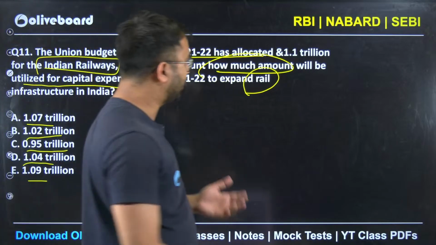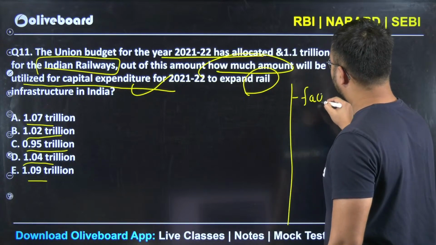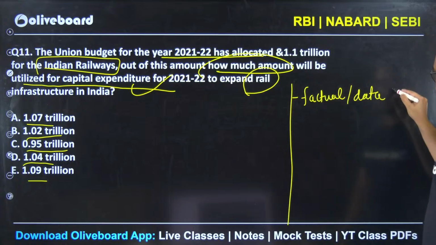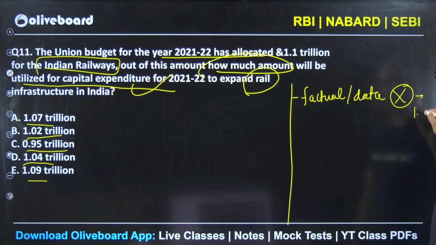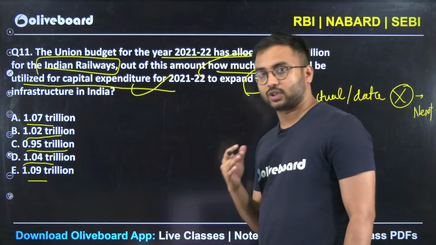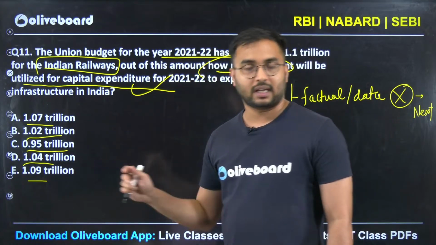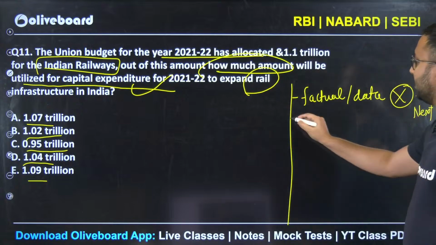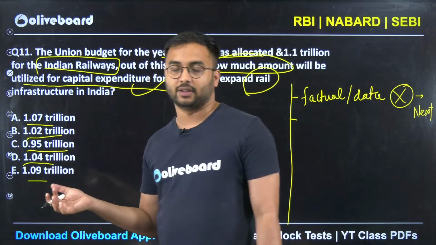Look at the numbers. In RBI, one thing is very, very clear. If the question is factual, has data, and if you don't know anything about it, then make sure that you move to the next question. If you see the question and nothing comes to mind, you have not read about it, you don't know even the close calls and you are not able to revise it, I am telling you, you should move forward, because there is no chance that you can use any elimination techniques here.